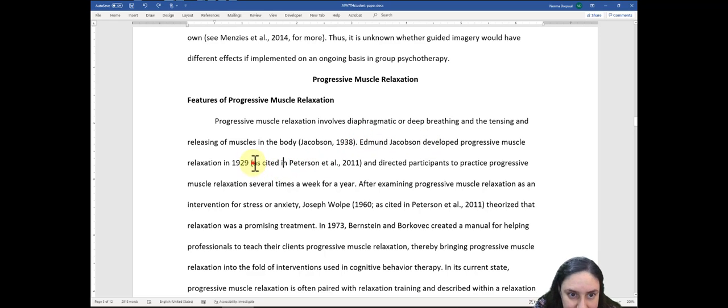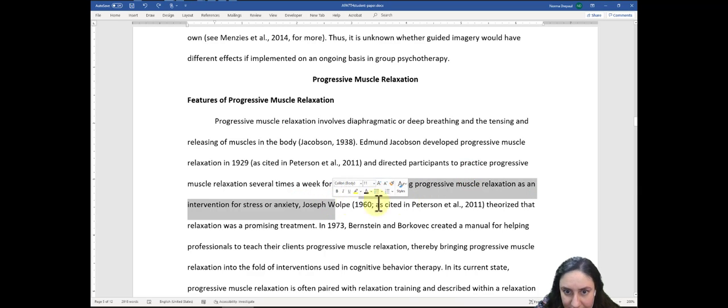So here's "as cited in," then here's the source where he is being quoted from. And here's another example, Joseph Wolpe examining. So this particular idea is an idea that is being cited in another source.